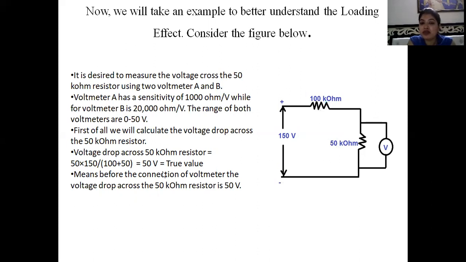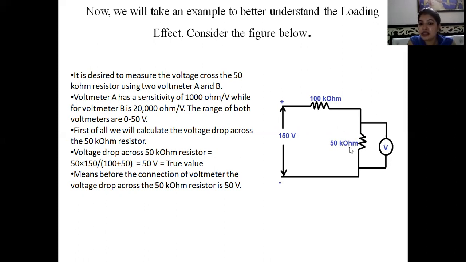That will be 50 volt. That means the voltage drop across this resistor is 50 volt, and that should be the true value without introducing this voltmeter.